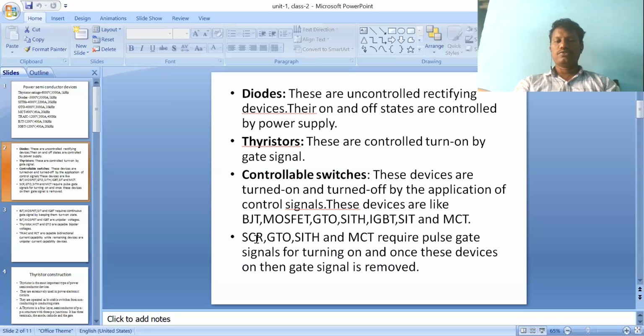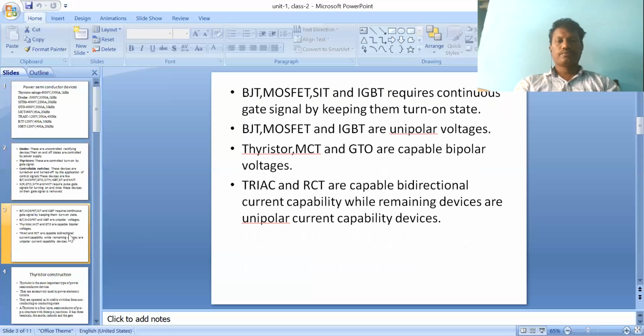Suppose you take SCR, GTO, SITH: these devices use a pulse gate signal for turning on. SCR devices are turned on by applying the gate signal only. To turn them off, they require a separate methodology, like SCR, MCT. So these are the devices. I think this is a brief introduction of what I'm saying.